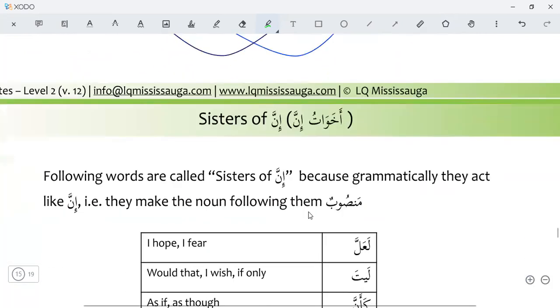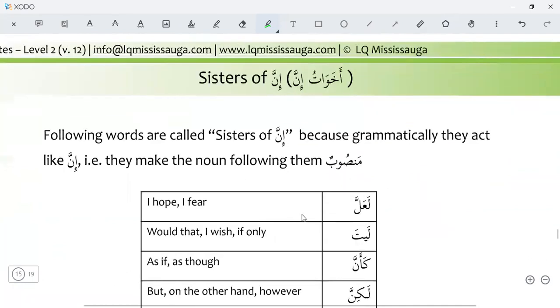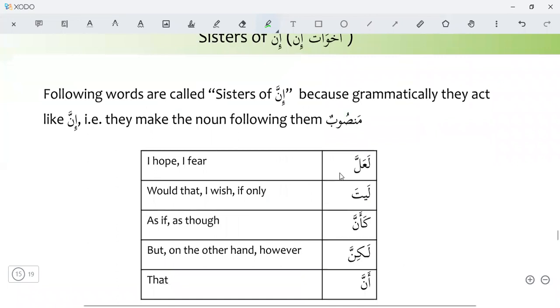And there are a few more particles. We call them sisters of inna, akhawatu inna. They also do the same thing with the sentence. We use them all in nominal sentences. The following words are called sisters of inna because grammatically they act like inna.